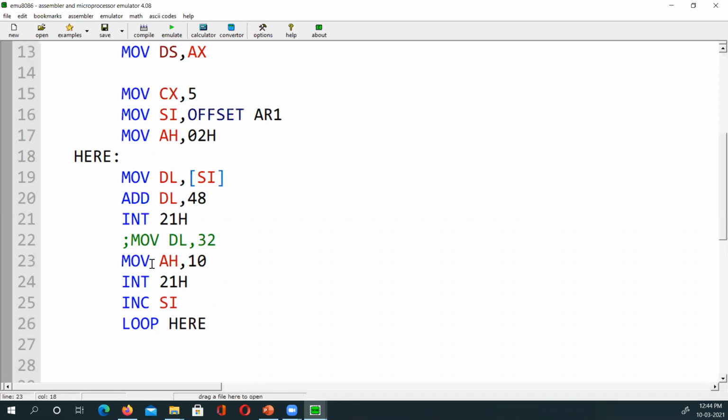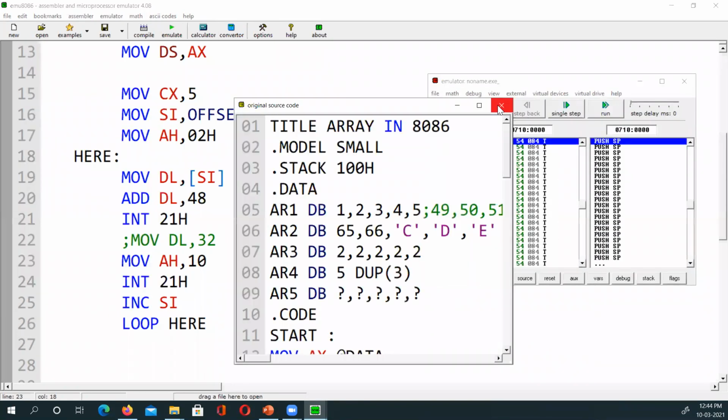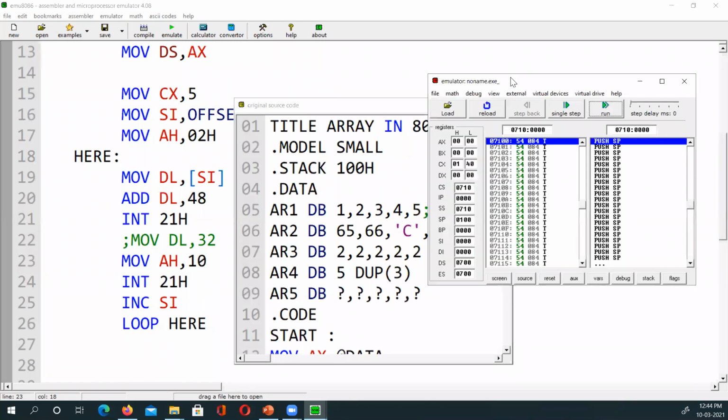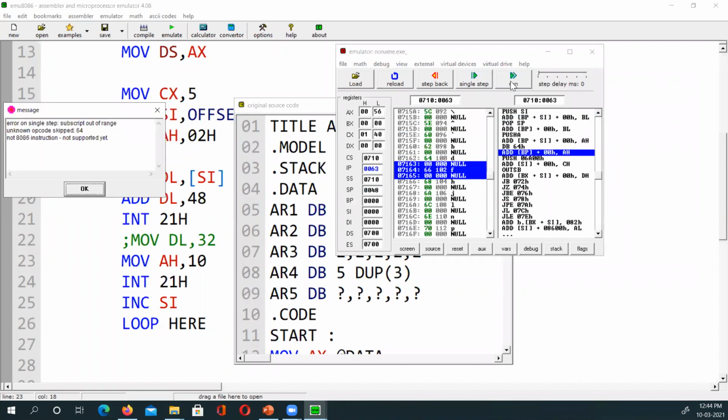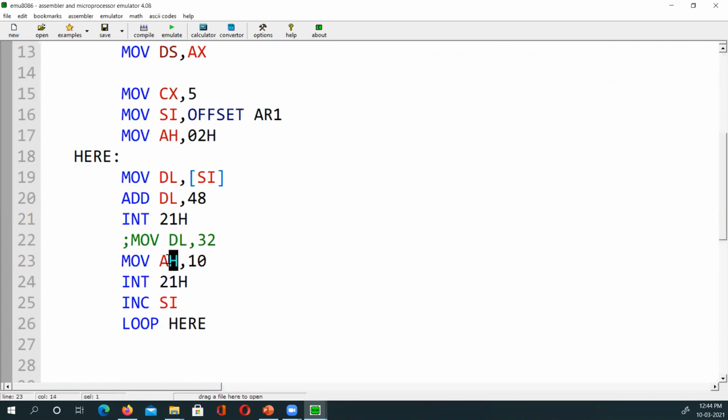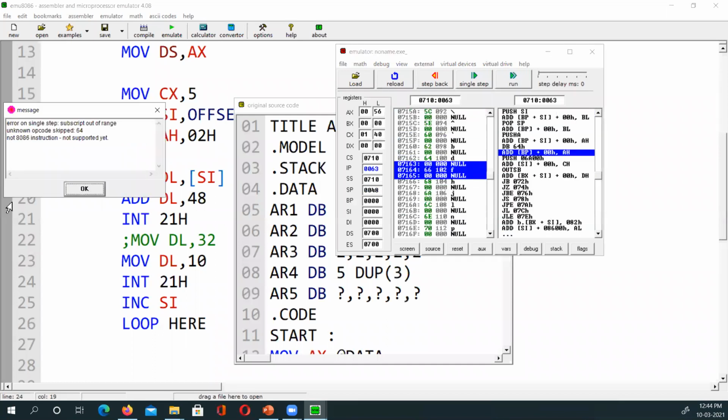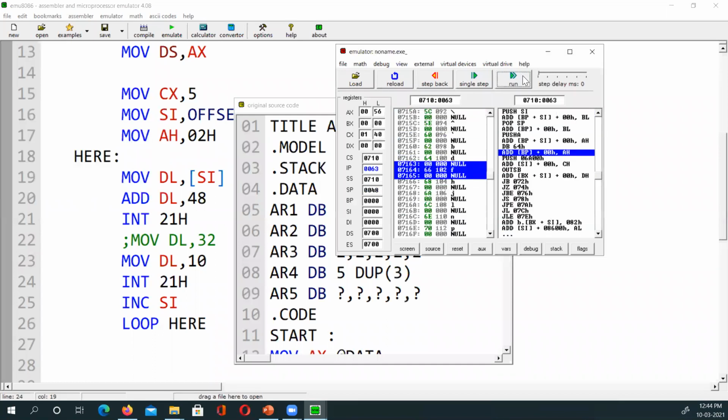AH 10, ASCII 10, which we used with 10 and 13 when we printed the first string, remember? So 10 means new line, but you will understand here why we also add 13. Just see what 10 does. Sorry, I made a mistake here. I should change not the AH, I should say DL, because I have to print that. So whatever is in the DL, I have to print the new line.